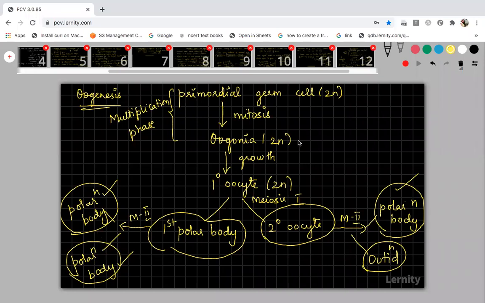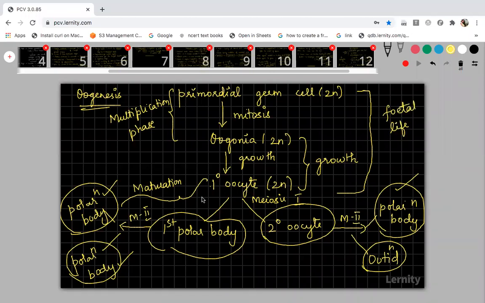Now this oogonia to primary oocyte is the growth phase, and many changes will take place in the growth phase. The primary oocyte undergoes growth continuously, and meiosis 1 and 2 is called the maturation phase. Primary oocyte to secondary oocyte to polar bodies and ootid, everything comes under the maturation phase. And up to this, it takes place during the fetal life.